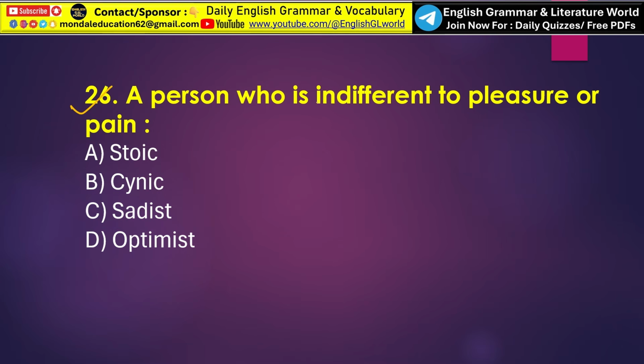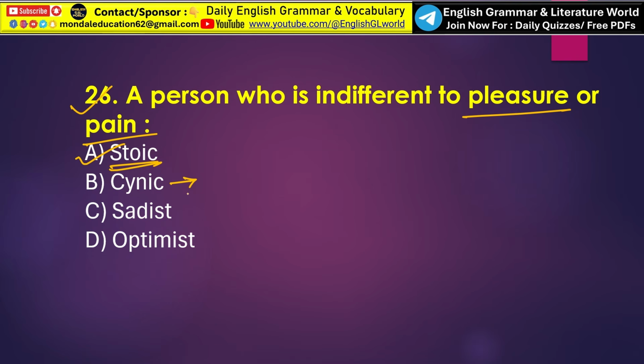A person who is indifferent to pleasure or pain. So what is the right one word substitution? Someone who is indifferent to pleasure and pain is called option A, stoic. A stoic is a person who remains calm and unaffected by pleasure, pain, happiness or suffering.